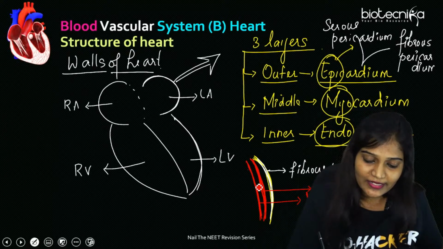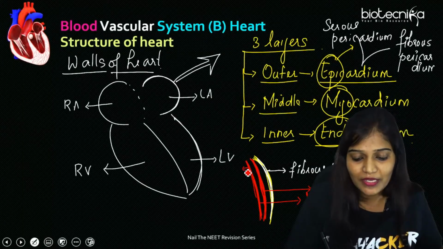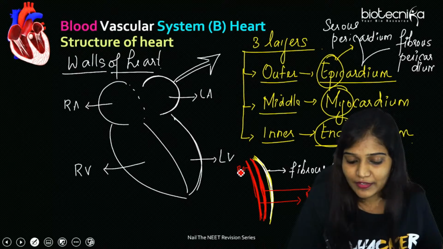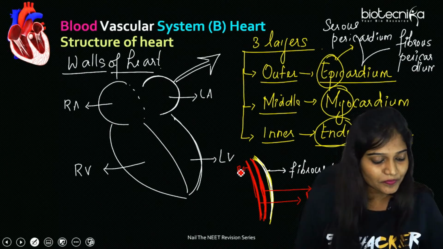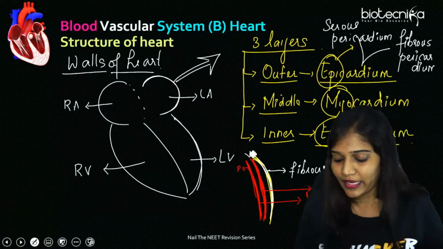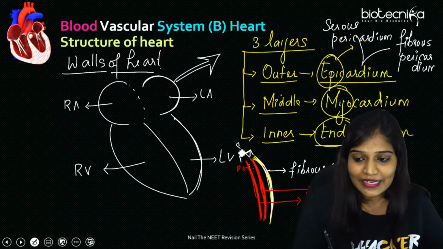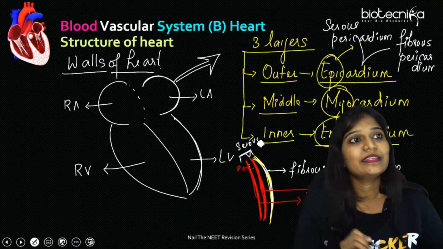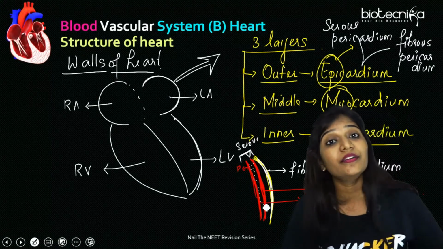Suppose you're talking about this red layer and this red layer. The innermost one is going to be parietal, or we can say visceral, and this is going to be the peripheral one. Okay, this is visceral. In between these two, these two make the serous pericardium. In between this, you're going to have pericardial fluid.